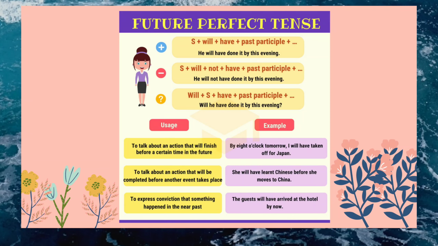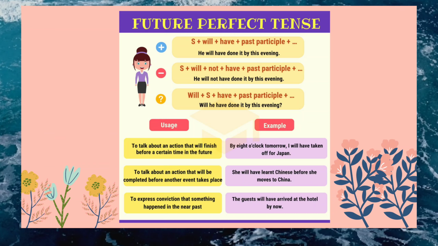Kemudian the second, to talk about an action that will be completed before another event takes place. Ini: she will have learned Chinese before she moved to China. Jadi dia sudah mempelajari dulu bahasa Cina sebelum dia pindah ke negara Cina.